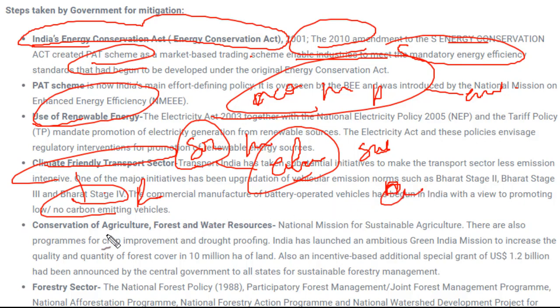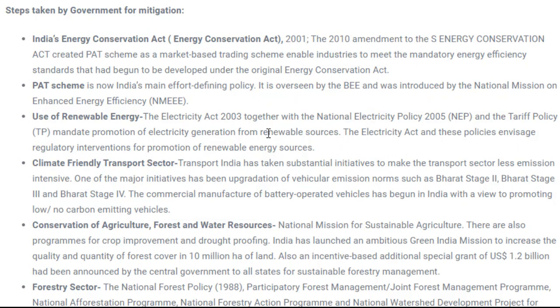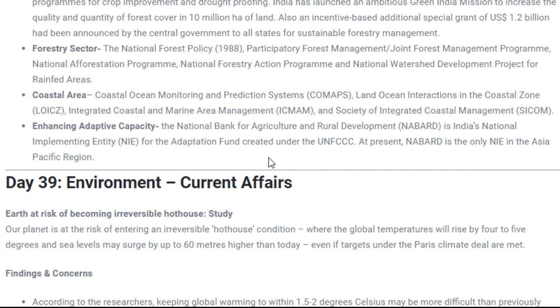Next is conservation of agriculture, forest and water resources. The conservation of these things is very important, as we have already seen that whenever there is disturbance in the forest and water resources, there would be change in climate also. The forestry sector also needs to be taken care of, like the national forestry policy, so that deforestation could be managed and controlled. Coastal areas, we have already seen how they are impacted, so these also have to be taken care of, and adaptive capacity also has to be taken care of.